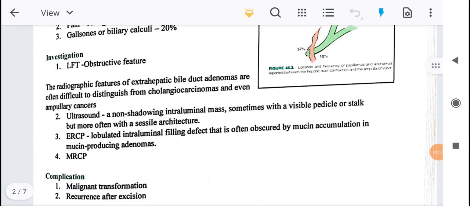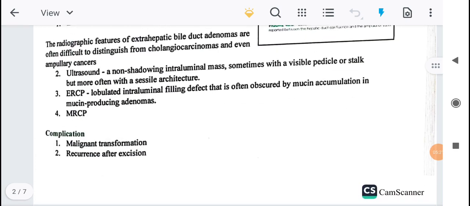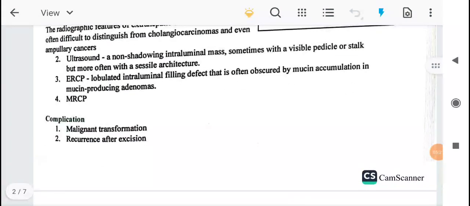So there will be a sessile architecture. Complication: malignant transformation, recurrence after excision.